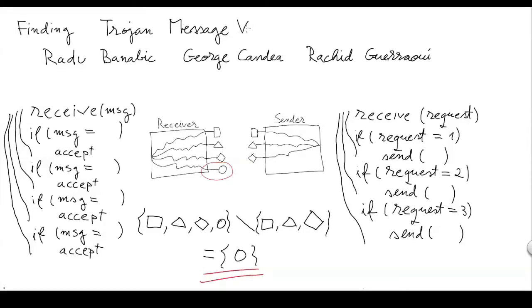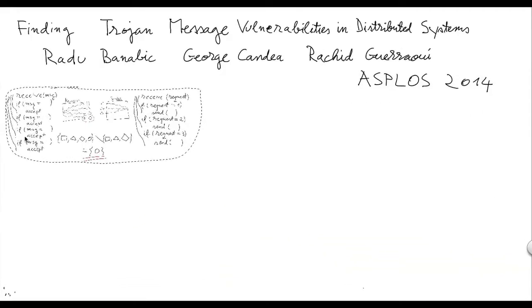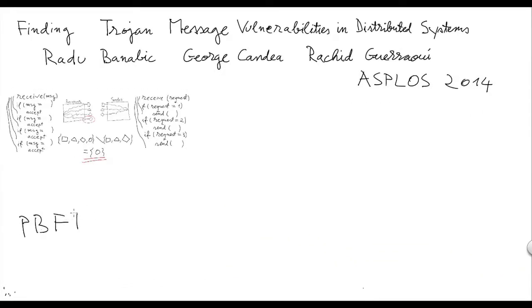There are actually several hurdles that we had to overcome in order to implement a working prototype of Achilles, and you can find a more thorough explanation in our paper at ASPLOS 2014. In the paper, we describe some real Trojan messages that we discovered using Achilles. The messages lead to some subtle bugs that would have been hard to discover using other techniques. For example, a Trojan message can lead to a denial of service vulnerability in PBFT, which is one of the most well-known Byzantine fault-tolerant state machine replication systems.